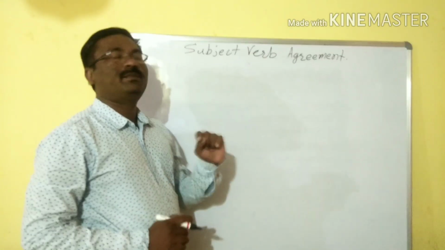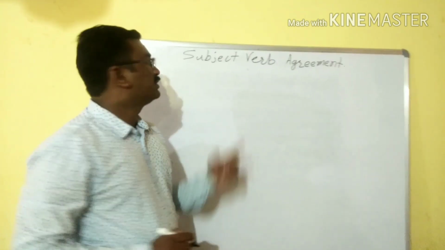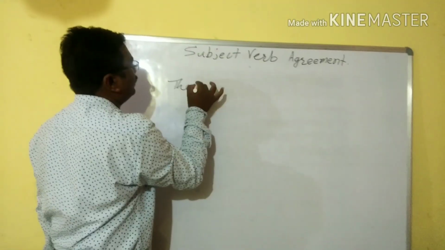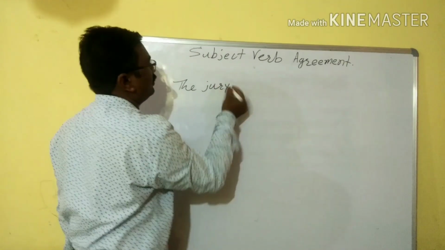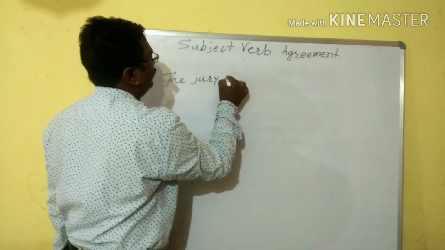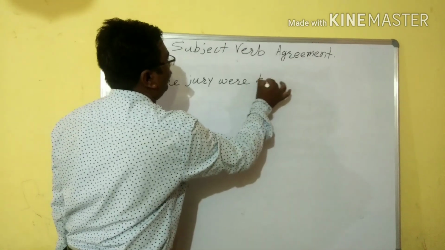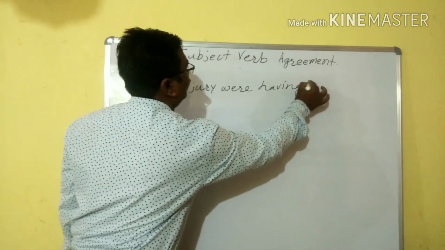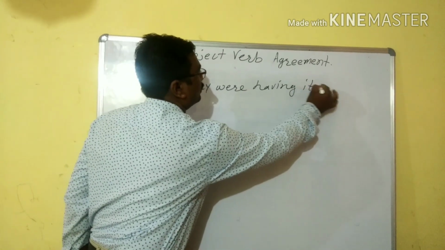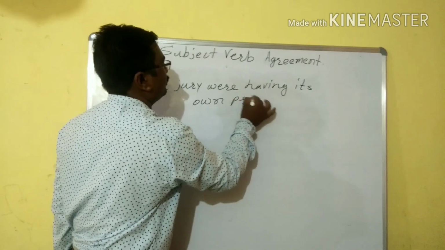But in such examples, what do we need to do? We need to follow consistency. Suppose you have used, as in the earlier sentence, the jury were having, and then you use its own problems.